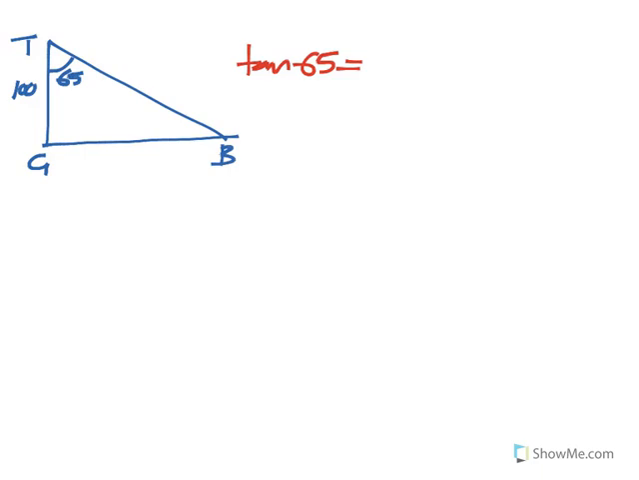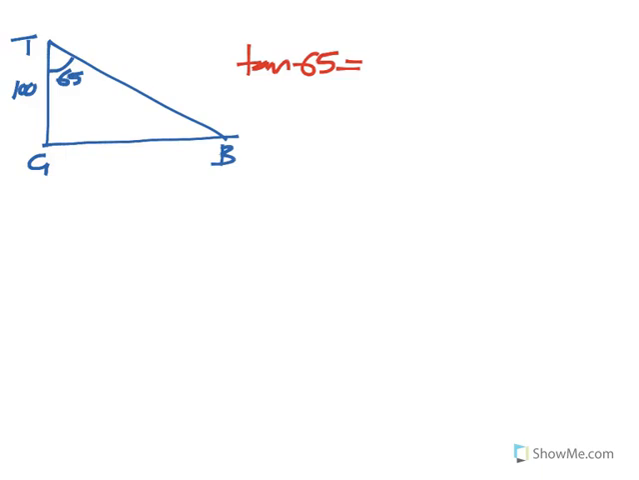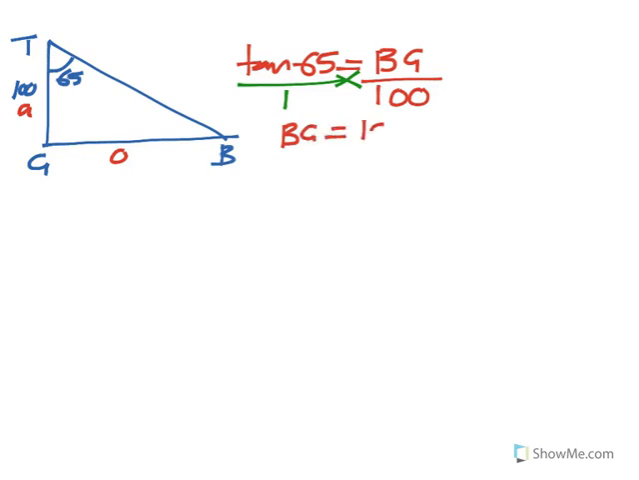So which one is my opposite? If I go to my diagram again, remember that is 65. So this is my opposite, this is my adjacent. So tan 65 is opposite, which is BG, over my 100. Now remember this is over 1, so I have to cross multiply. BG in this case is equal to 100 tan 65. So leave it like that.